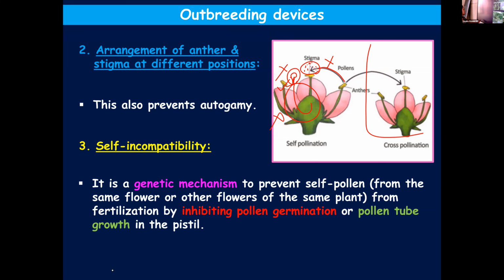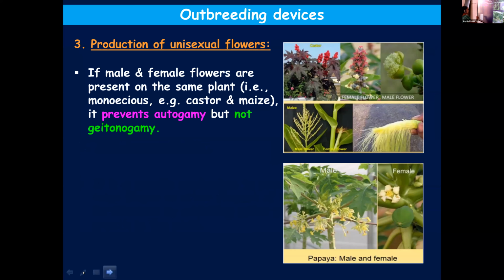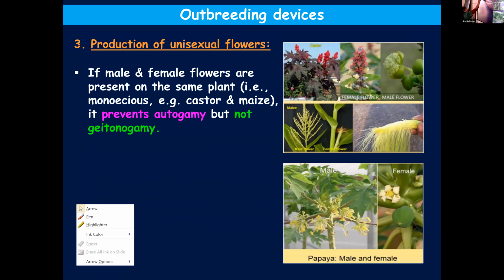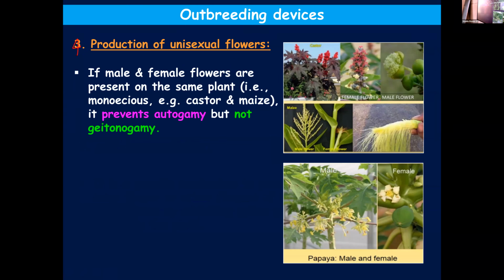Now the last one, production of unisexual flowers. Fourth one, the numbering was wrong. You know that some plants produce bisexual flowers, some produce unisexual flowers.